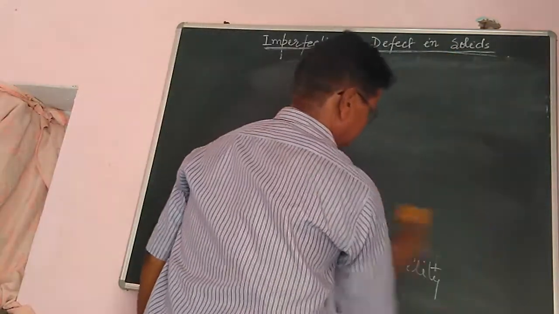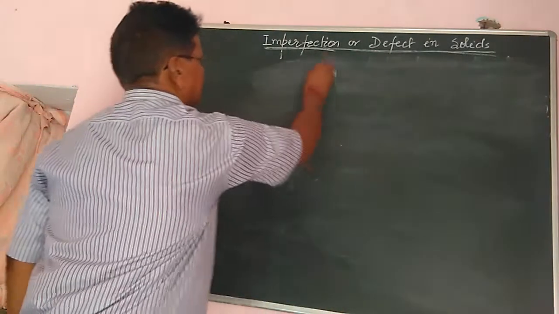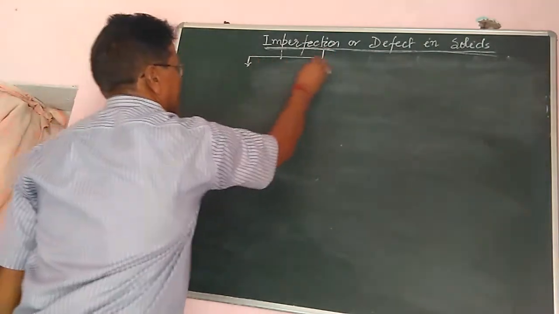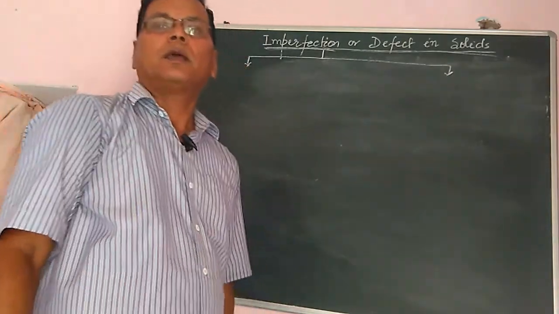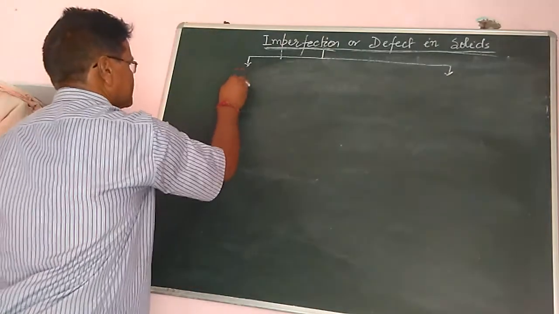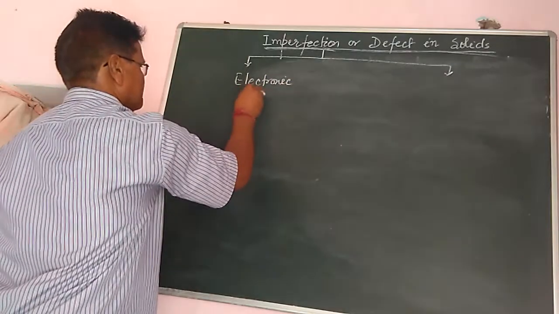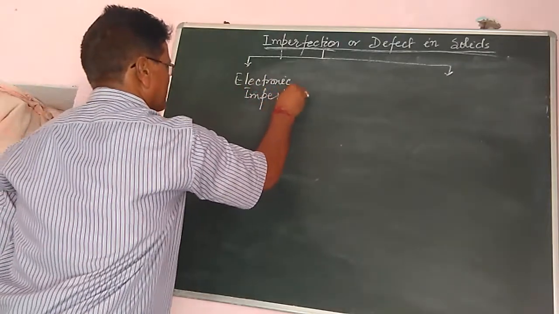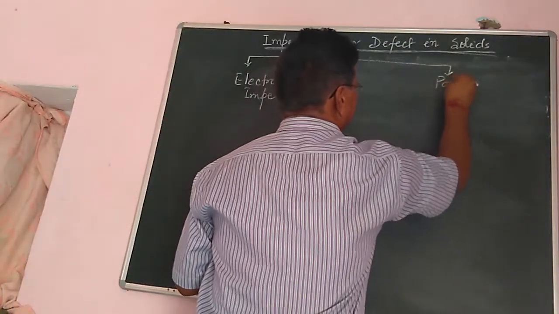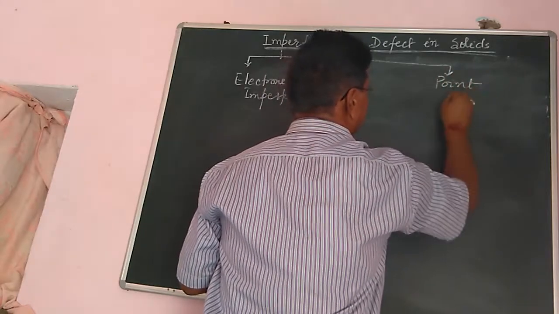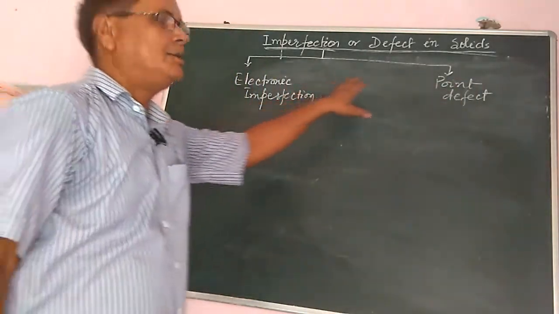First is the electronic imperfection, and the other is point imperfection or defect. You may write defect: electronic defect and point defect.